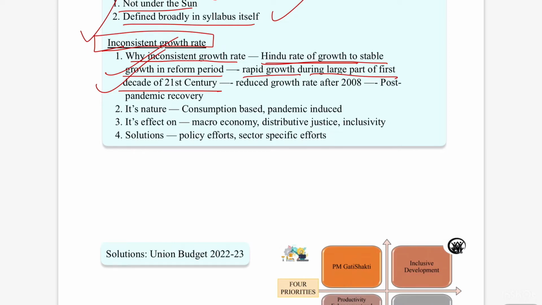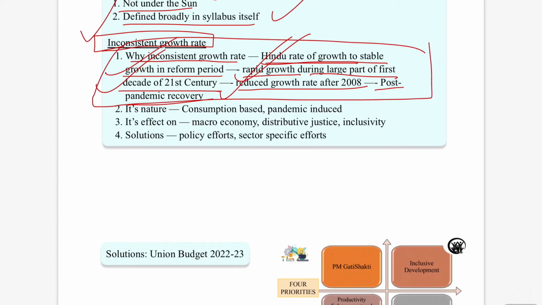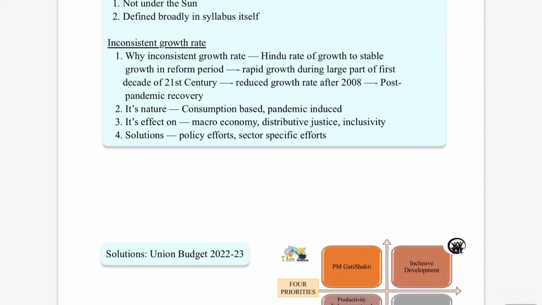Then after that, because of the international financial crisis, there was a reduction in growth. So there is a reduced growth rate after 2008, and after the pandemic there is some sort of recovery happening, and that recovery also you have to see. So this is why there is an inconsistent growth rate in the Indian economy, and these are the broad phases that you have to observe as far as growth rates are concerned. So in this way you have to approach this part.